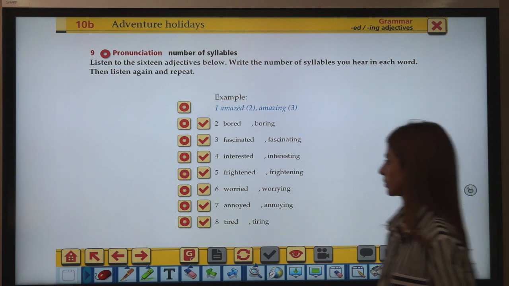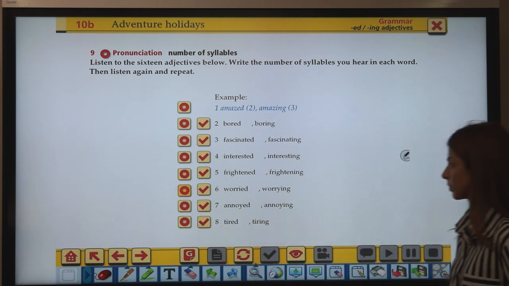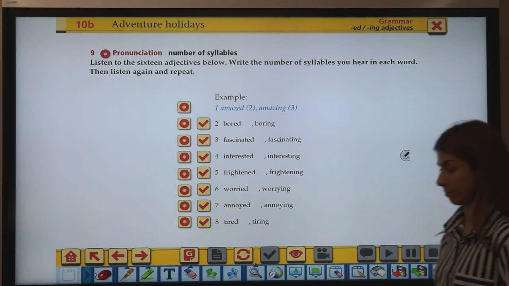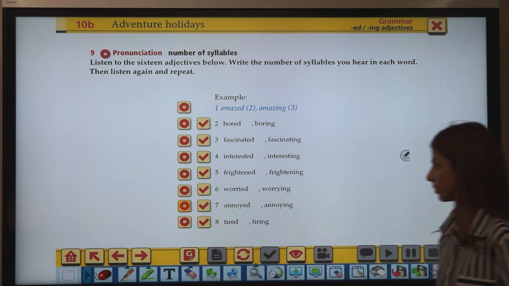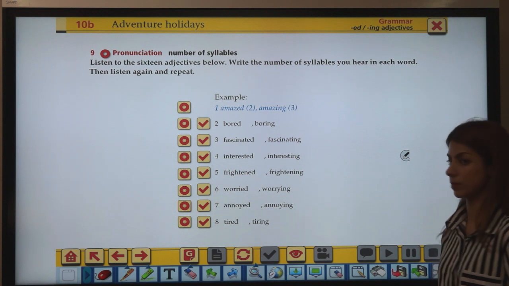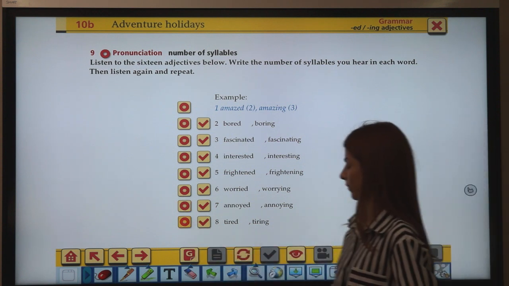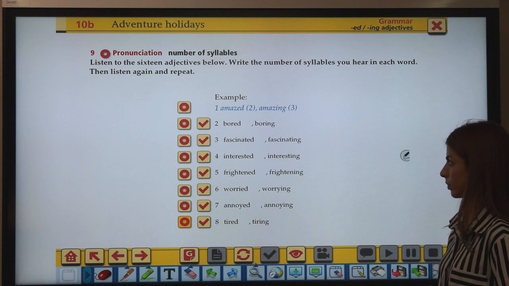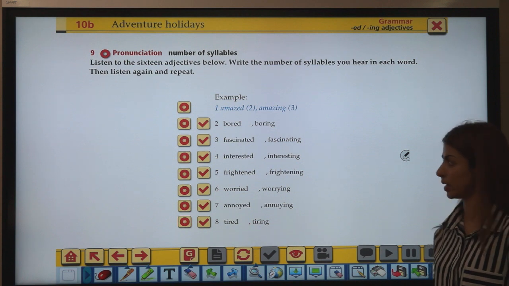Frightening. 6, Worried. Worrying. 7, Annoyed. Annoying. 8, Tired. Tiring.